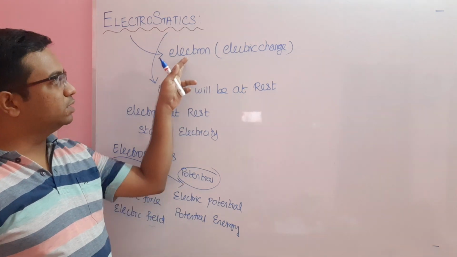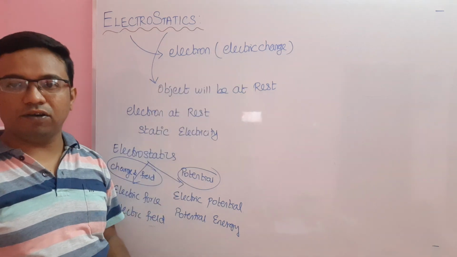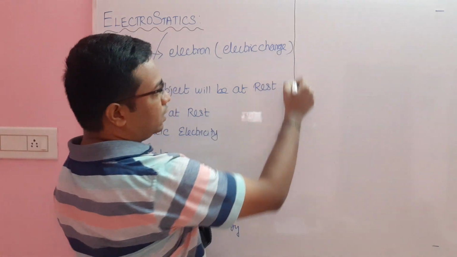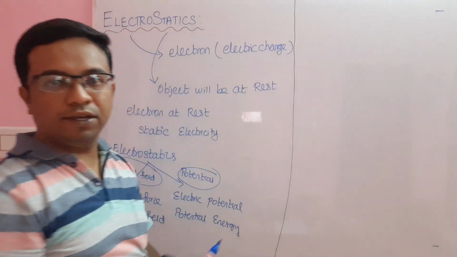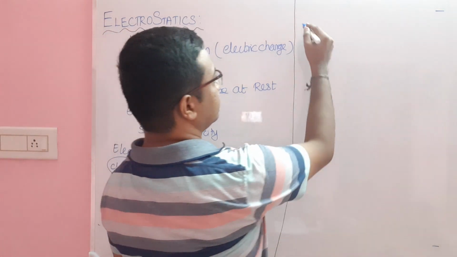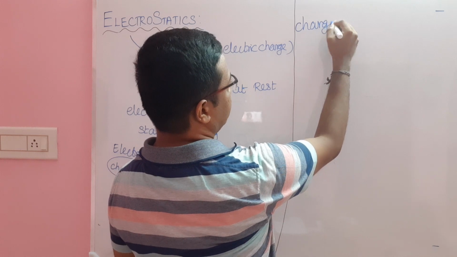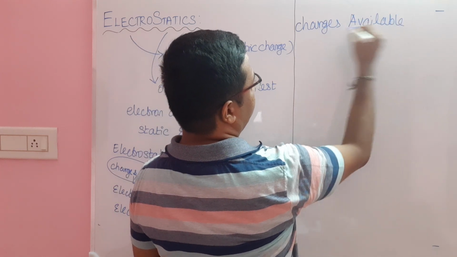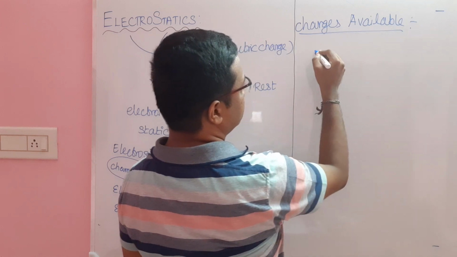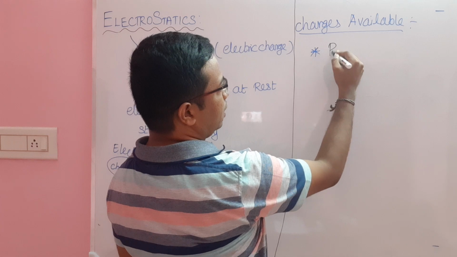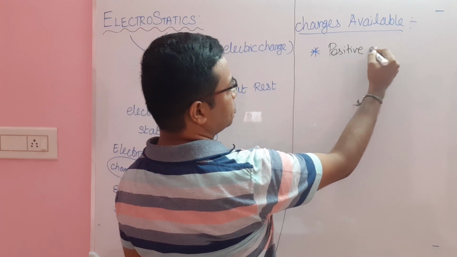Now see, this electron is what we call an electric charge. Basically we should know what charges are available. We have two types of charges: one is positive charge and another is negative charge.